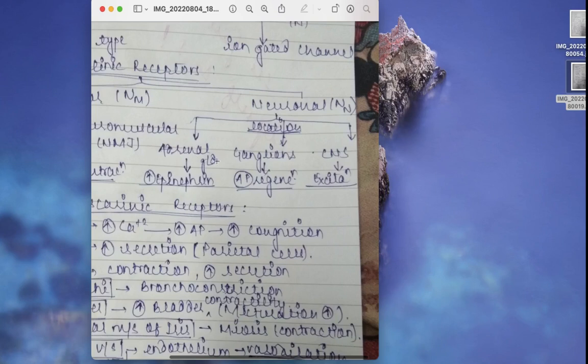First, that is the adrenal gland. It helps in increased release of epinephrine. In ganglions, post and preganglion, as we know, it helps in conduction and regeneration of action potential. And in the CNS, it helps in excitation, mainly the cognition of the brain.